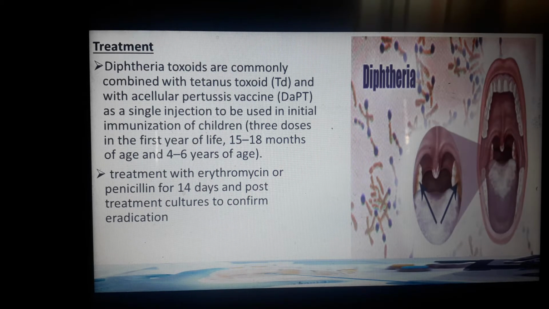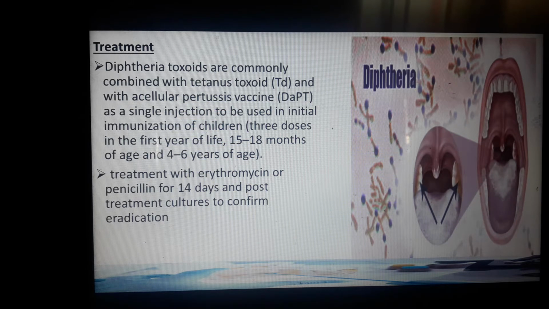For treatment, if there is an infection caused by Corynebacterium, erythromycin or penicillin for 14 days, with follow-up treatment cultures to confirm eradication. So meaning, based on the cultures, depending on the specimen, there will be a specimen sample or tissue sample coming from the patient.